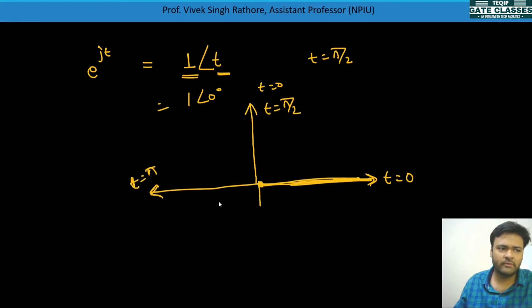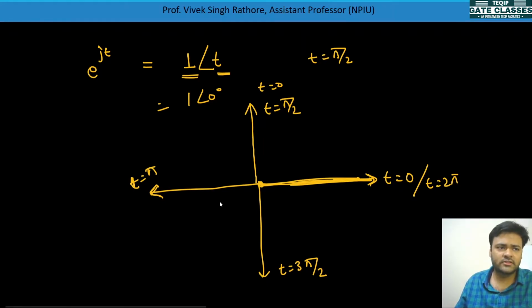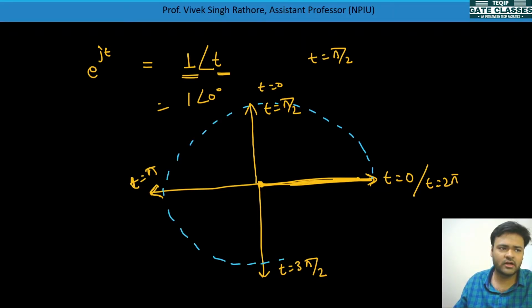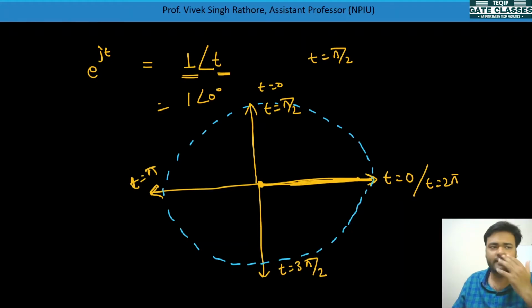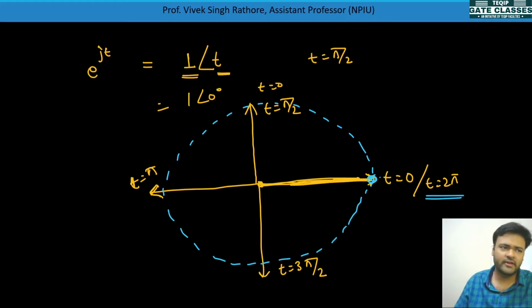Same with t is equal to 3 pi by 2, you will get it like that. And then when you plot it at t is equal to 2 pi, you will again get this only. You can check it. So what I was telling is that this signal e to the power jt is also periodic. This is a constant magnitude circle, and it is looking like an ellipse, but consider it as a circle. And at t is equal to 2 pi, it again comes back to its first position, and then again it will repeat.